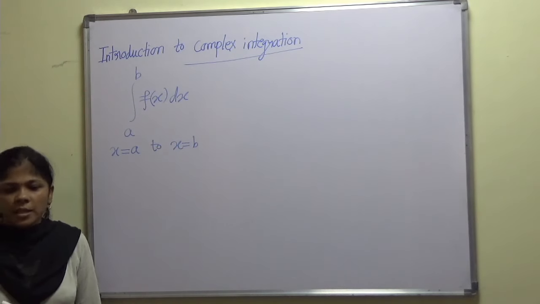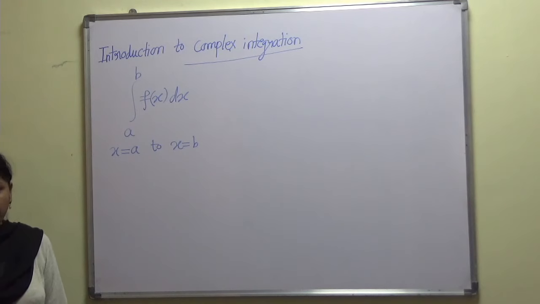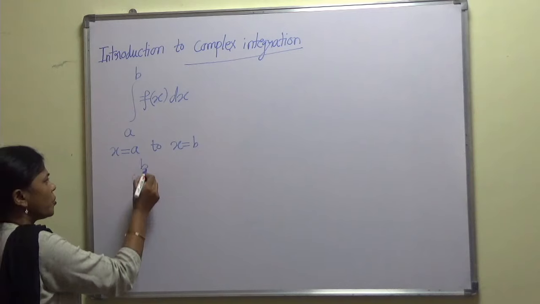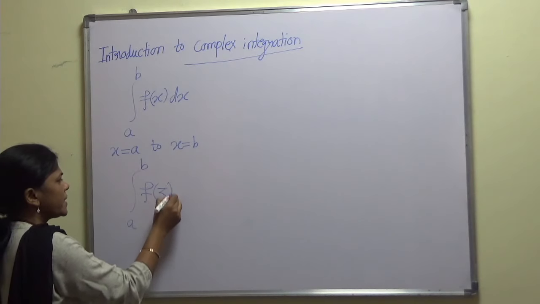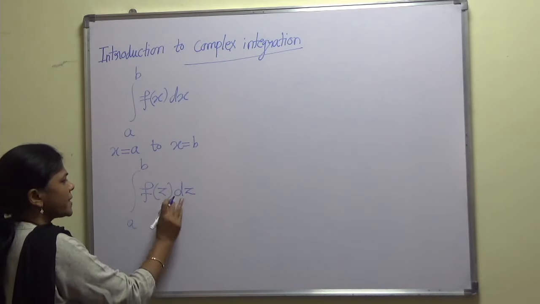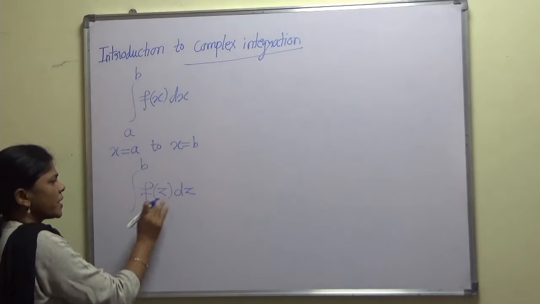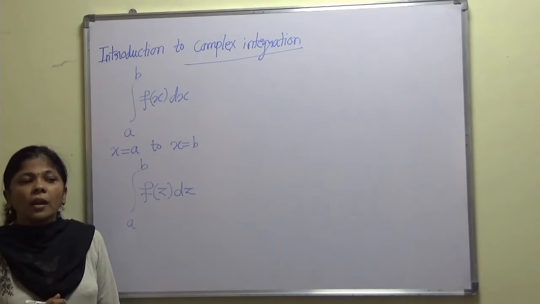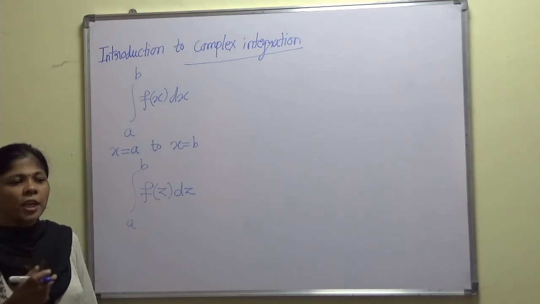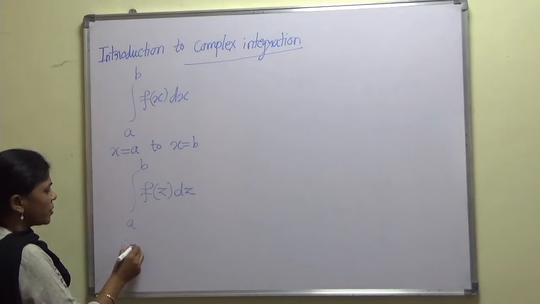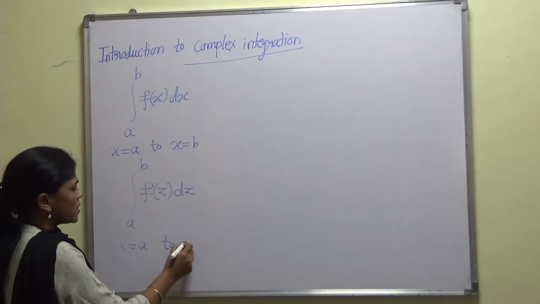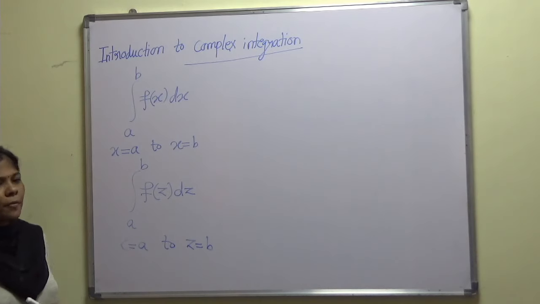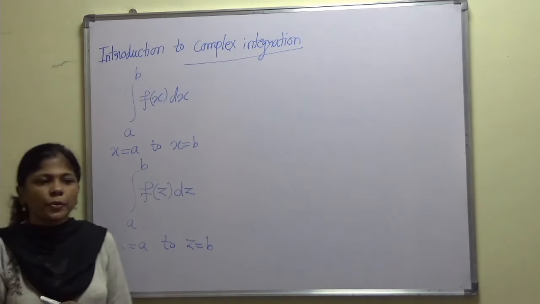Whereas in case of complex variable, the path of definite integral, that is integral from a to b of f of z dz, where obviously f of z is a function of complex variable, may be along any curve joining z equal to a to z equal to b. So I hope this concept of complex integration is clear to you all.